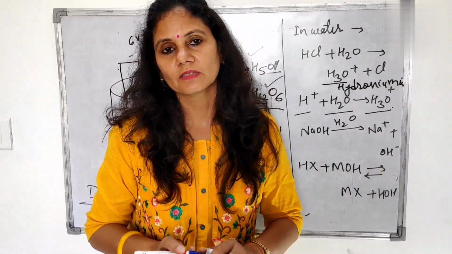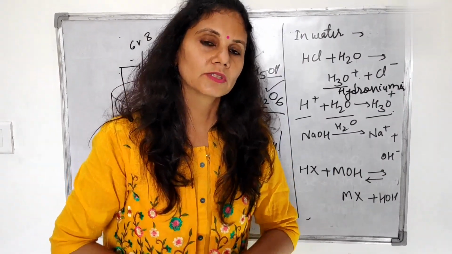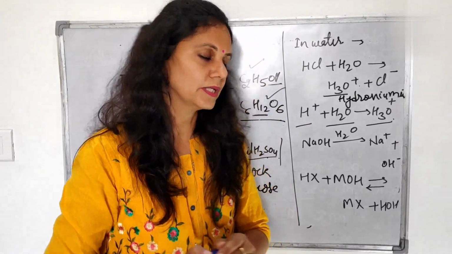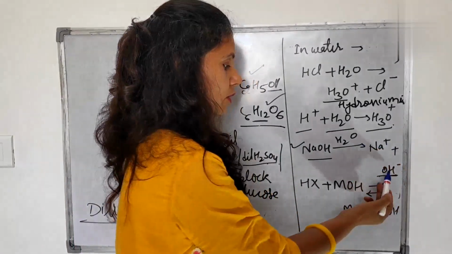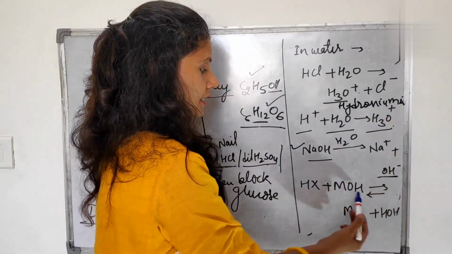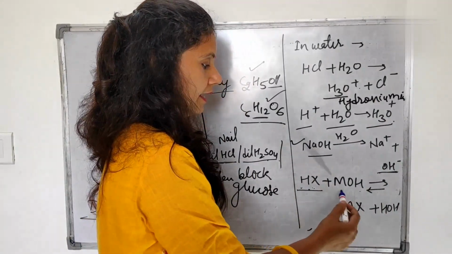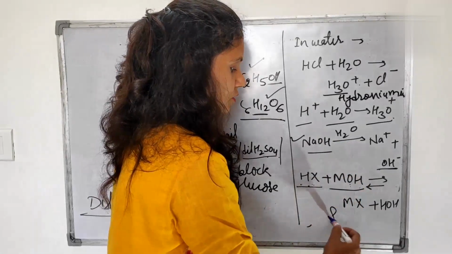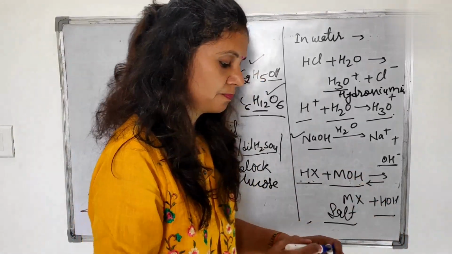So a stronger acid gives us more hydronium ions, and a weaker acid gives us fewer hydronium ions because their ionization is incomplete. And bases in aqueous solution give us hydroxide ion. When an acid and a base react, HX as a common acid and MOH as a common base, salt and water are formed and neutralization takes place.